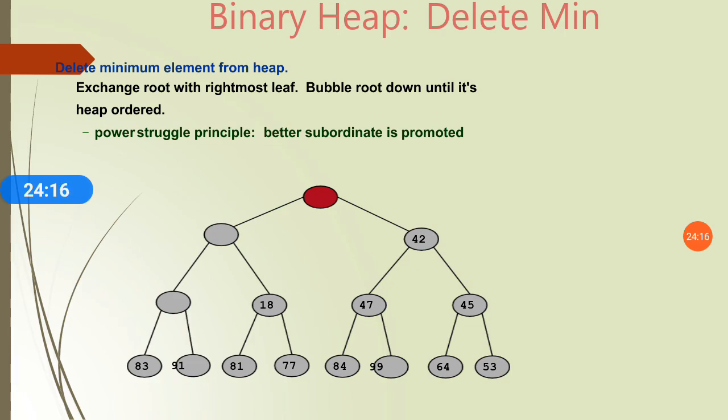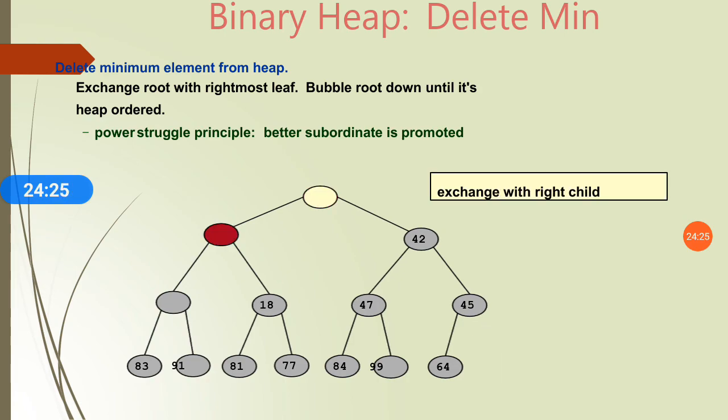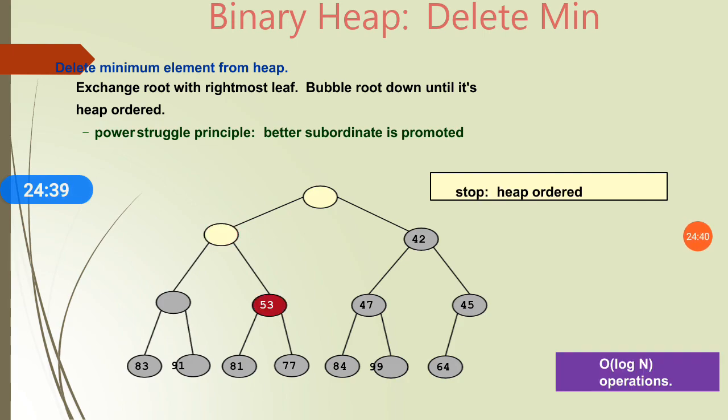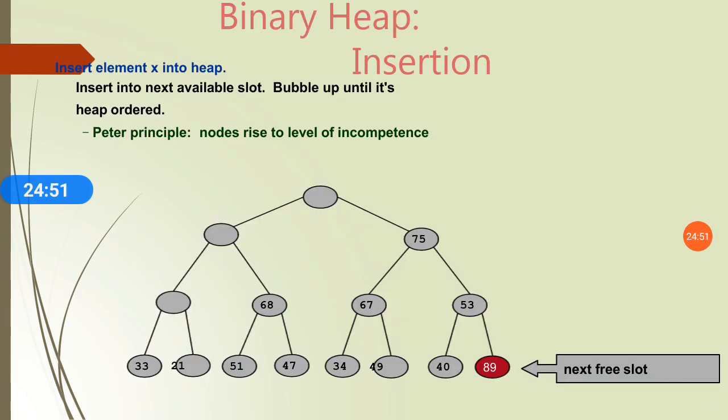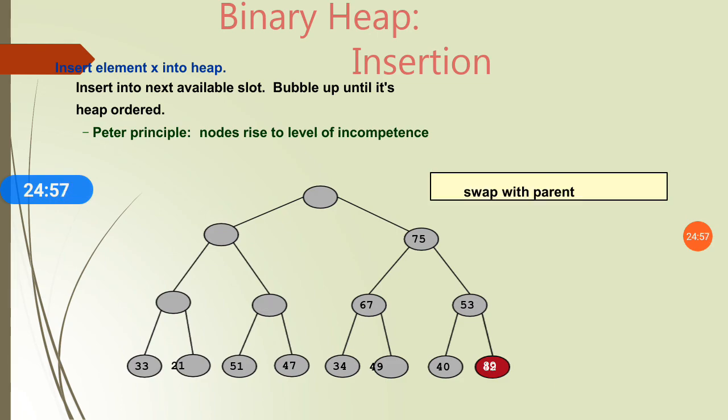Exchange the root with the rightmost leaf, and bubble the root down until its heap order. Here is also one condition we have to follow. We have to make this heap an ordered tree with respect to max heap, or we can say either max heap or min heap. So exchange with the right child. Then here is the heap order and we have to stop. So these are the operations on the binary heap, which are insertion and deletion.